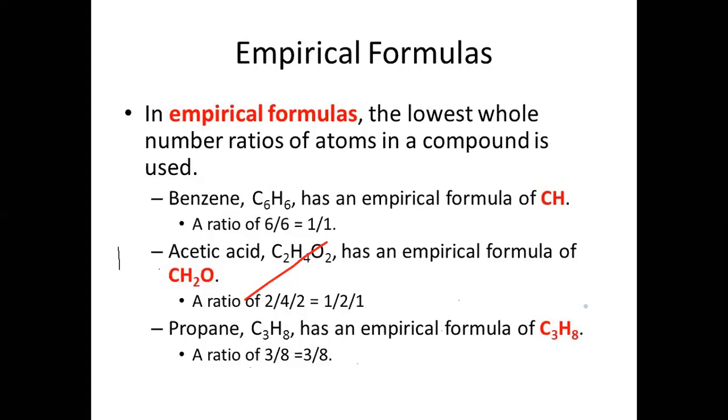C3H8 has an empirical formula of C3H8, a ratio of 3 to 8. It means that its molecular and empirical formulas are both the same. Why are both the same? In benzene and in acetic acid, you have learned that they are simplified formulas. We can convert or simplify the actual formula into the empirical formula. But in propane, you can see that its empirical and molecular formulas are both the same because they cannot be further simplified. So, students, there is another important piece of information: those compounds which cannot be further simplified, their empirical and molecular formulas remain the same.